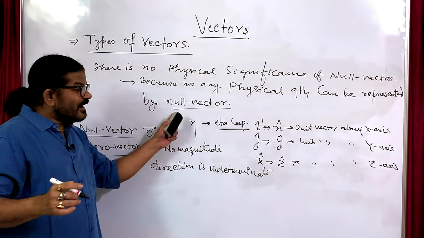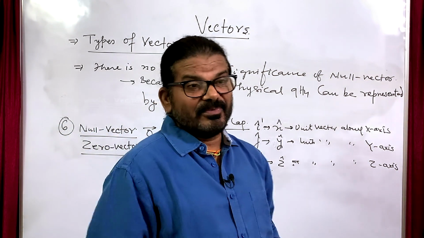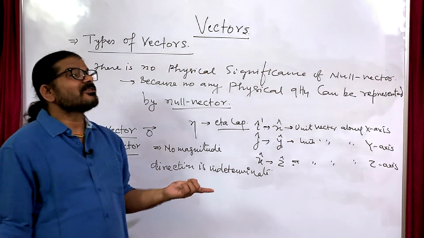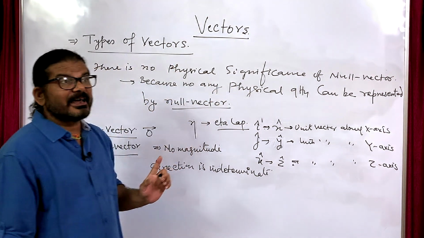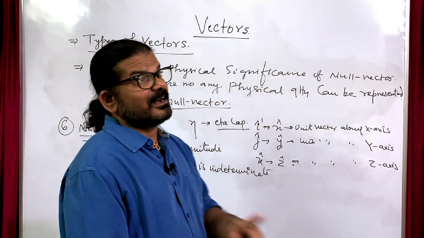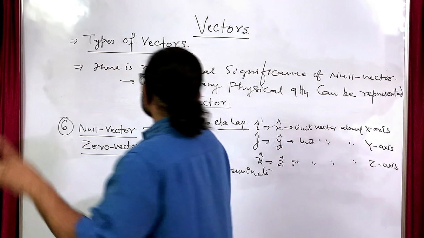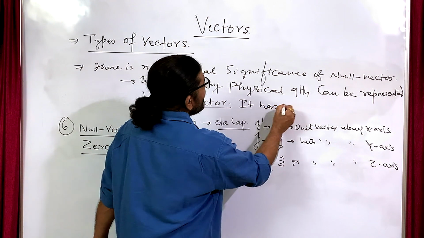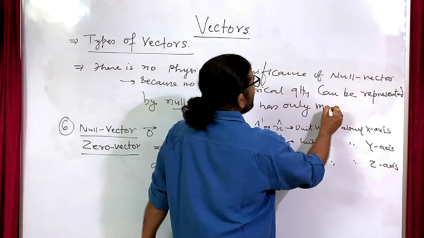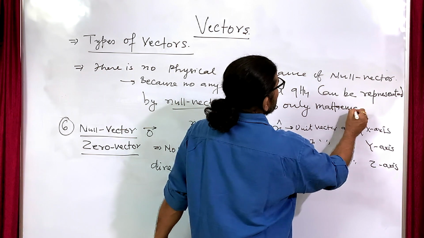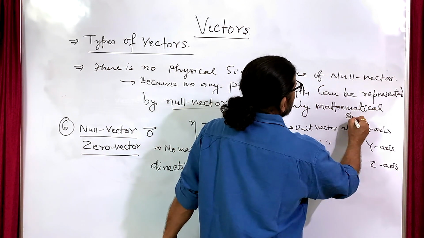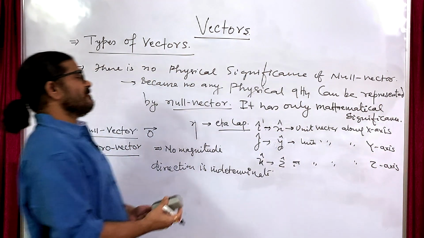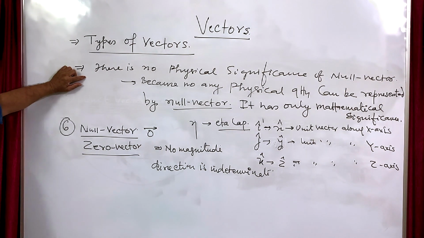Null vector demands that magnitude should be zero, and a physical quantity must have magnitude. Here magnitude is not there, so any quantity represented by null vector cannot be a physical quantity. So we conclude it has only mathematical significance. So this is the null vector.